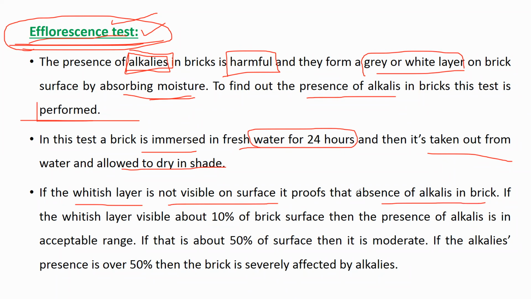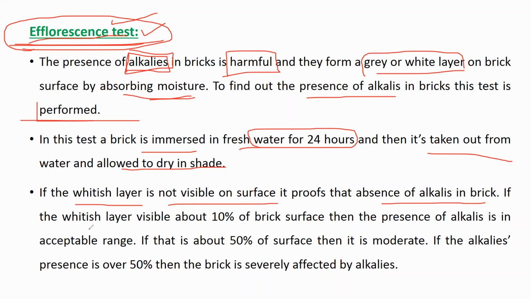If there are no white or gray patches on the surface of the brick, it means there is no presence of alkali. Then your brick is of good quality.